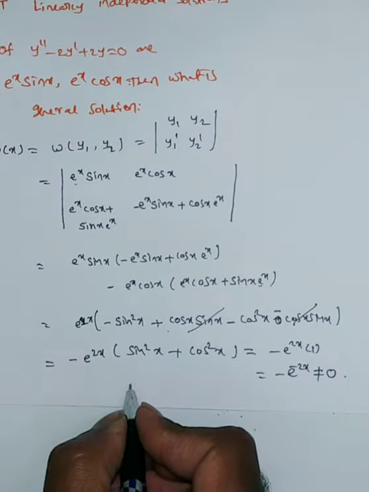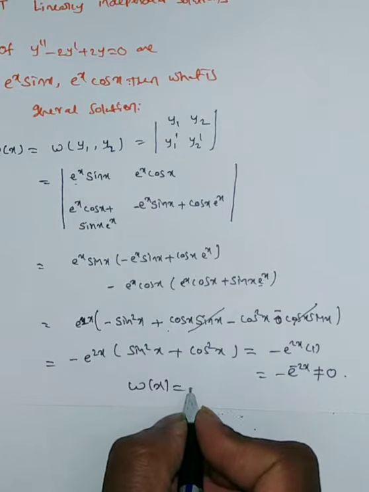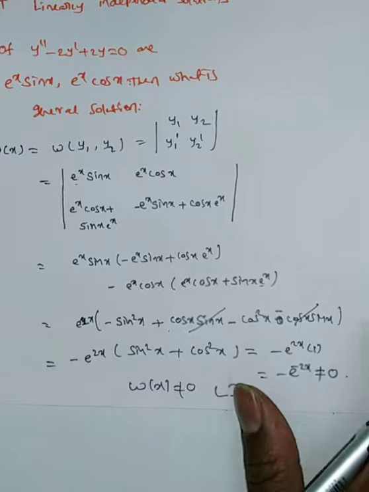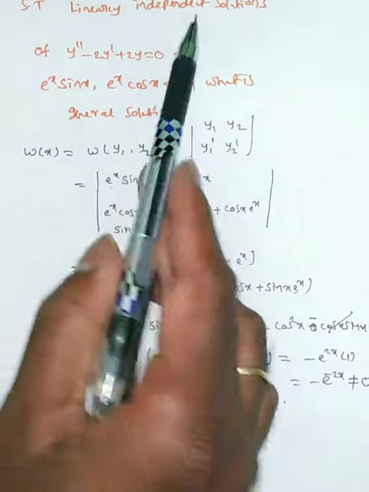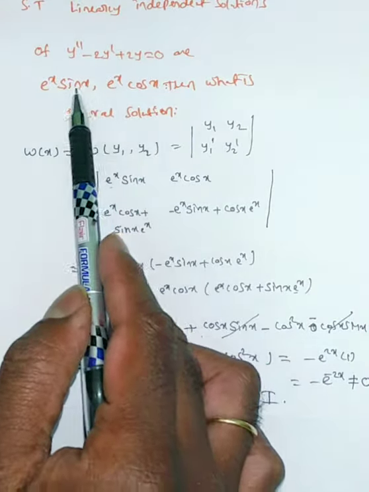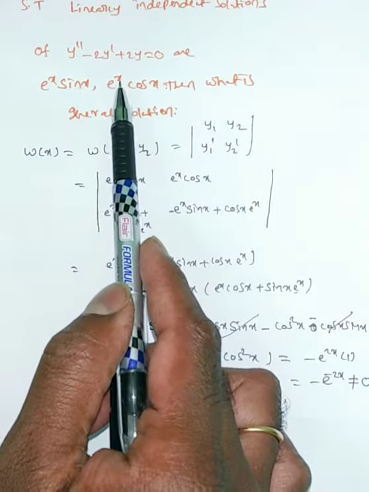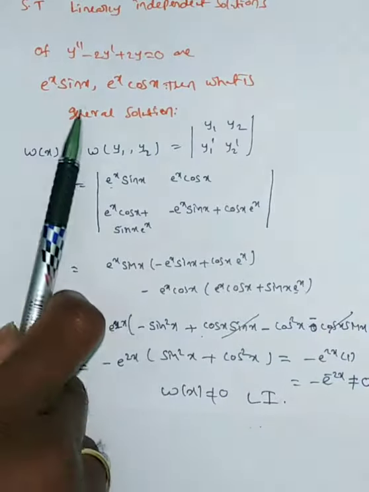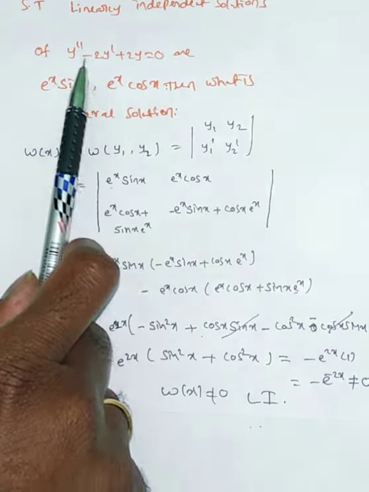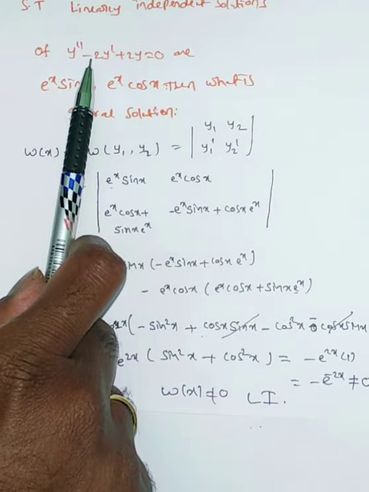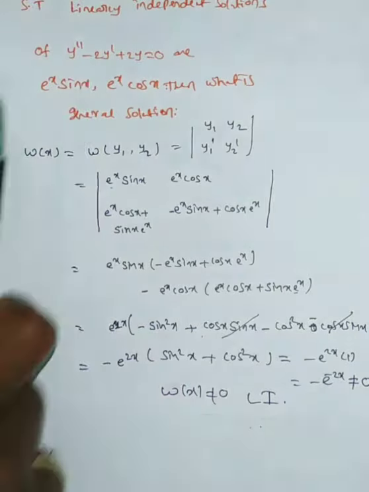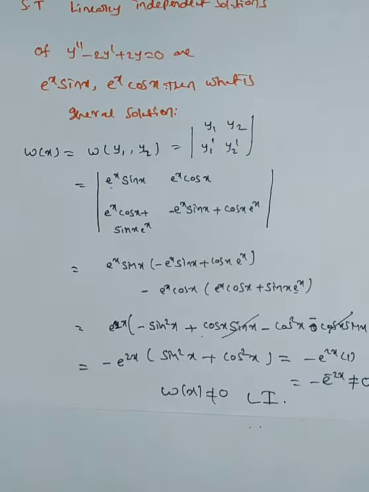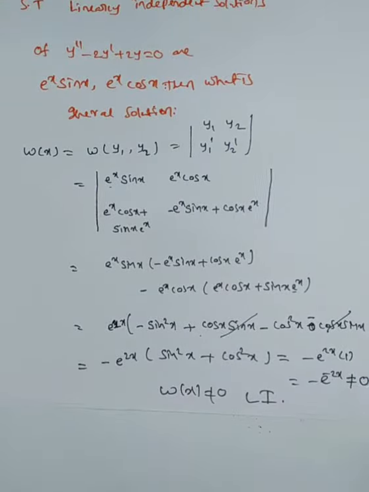Therefore the given solutions are linearly independent. Now we have proved that they are linearly independent. First we have to verify whether these are solutions or not. But what we have done now is first verify linear independence. Anyway, once again we will check whether these are solutions or not.